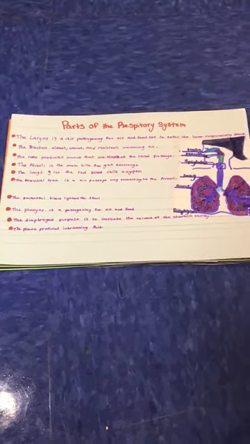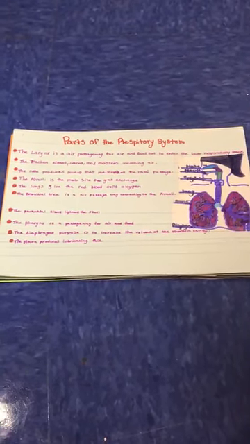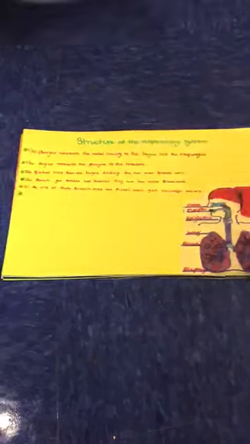The nose produces mucus that moisturizes the nasal passages, and the lungs' main function is to help oxygen from the air we breathe enter the red blood cells. It also helps the body get rid of carbon dioxide.